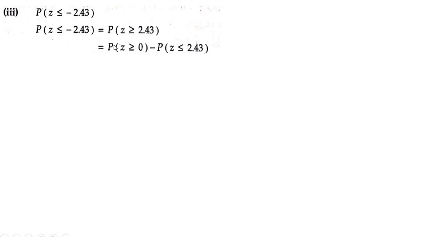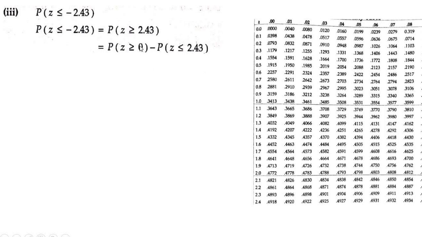So first you have to find probability of z greater than or equal to 0, and from that you subtract probability of z less than or equal to 2.43. So remember, whenever you have probability of z greater than or equal to 2.43, it is written as probability of z greater than or equal to 0 minus probability of z less than or equal to 2.43.